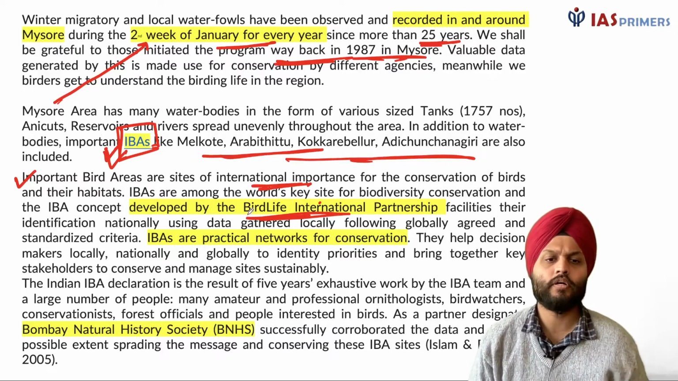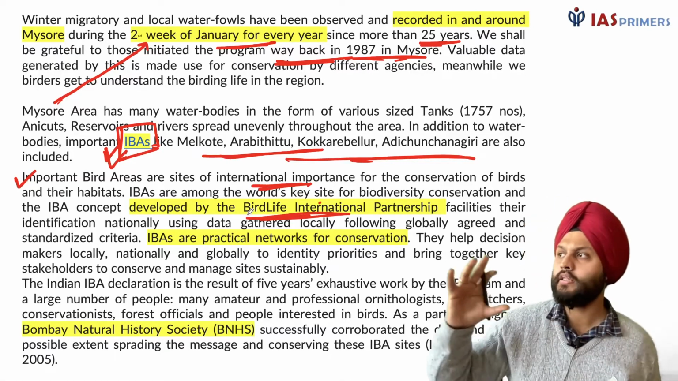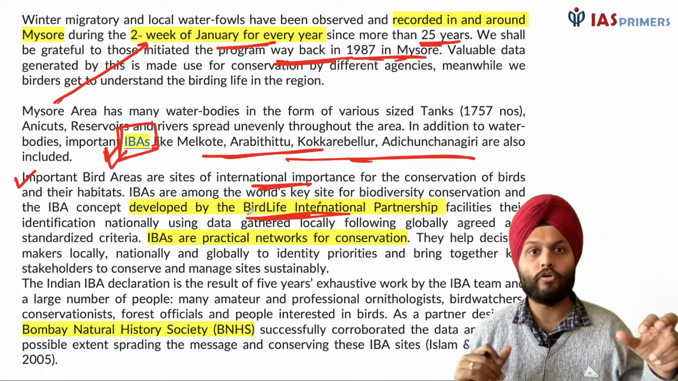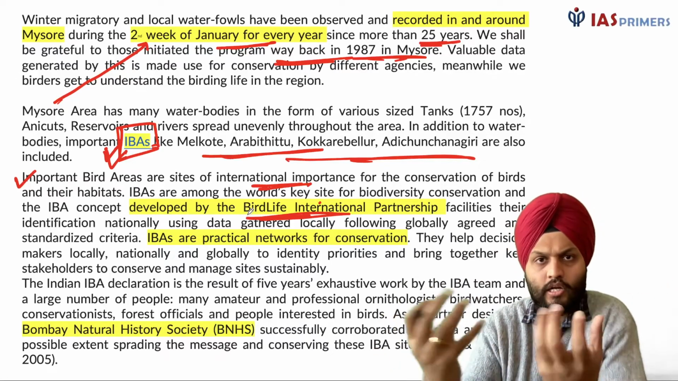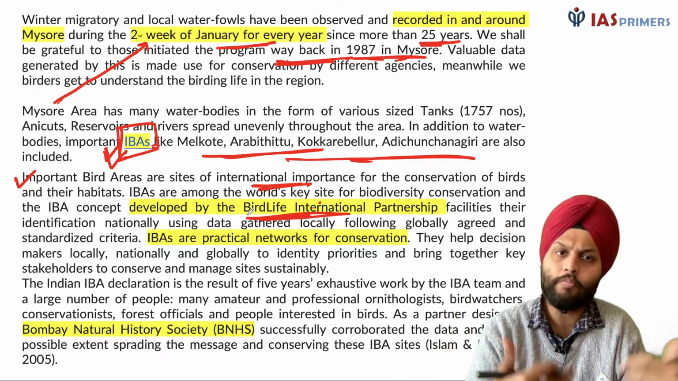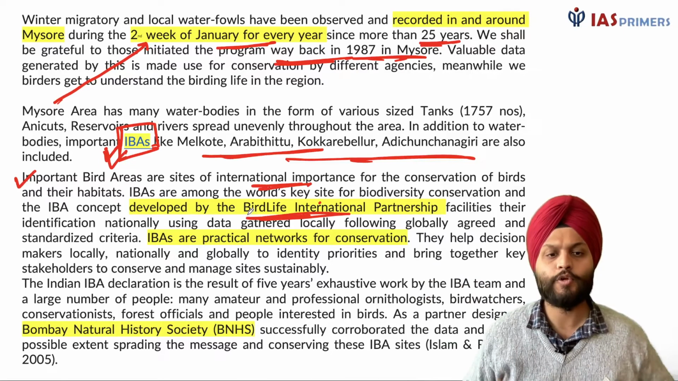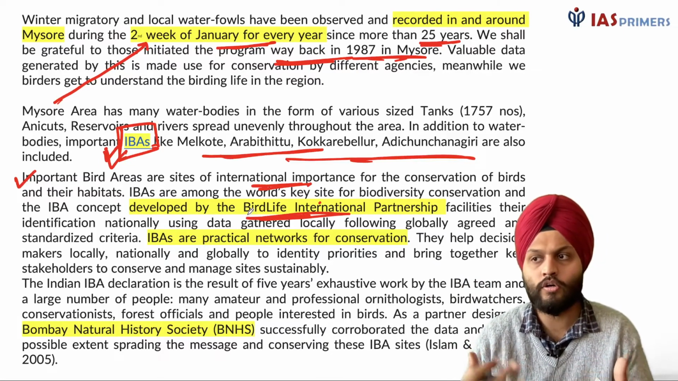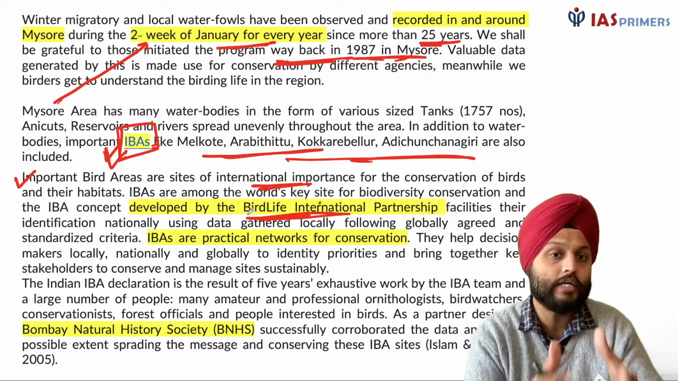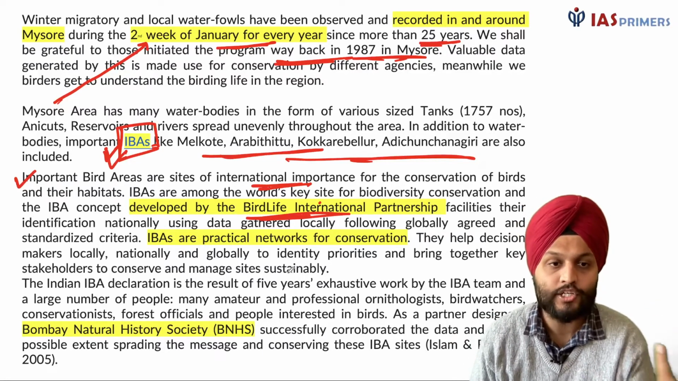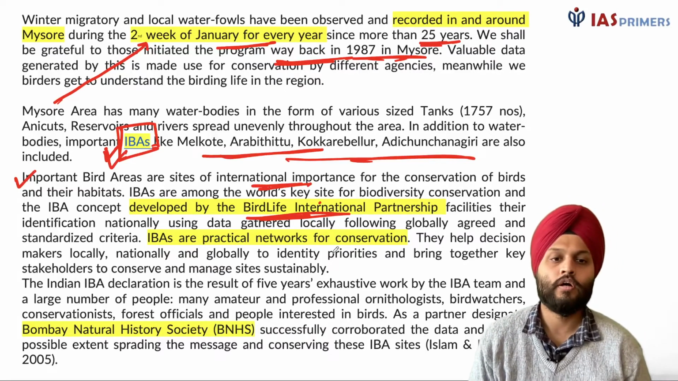And important bird areas are practical networks of conservation. So basically they say, fine, this site is important, this site is important. This is not a UNESCO thing, like the UNESCO natural heritage sites. These are not-for-profit organizations who have earmarked that these sites are important. And somewhere when they say it, it puts pressure on the government or the agency in protecting that, right? It draws the attention of the people to it. So practical networks of conservation.